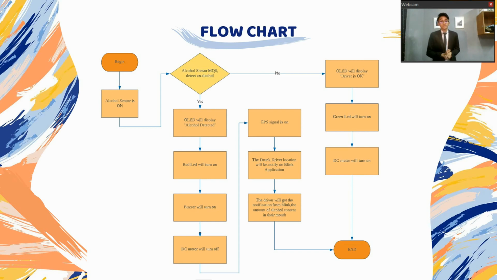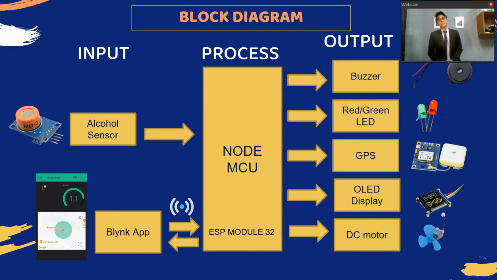If the alcohol sensor does not detect any alcohol, the OLED display will show that this driver is okay and ready to drive, the green LED will turn on, and the DC motor will turn back on. It means if you are drunk, you stay a while at the side of the road, and if you're not drunk, you can drive back, the engine will start normally, and you can use your car normally.